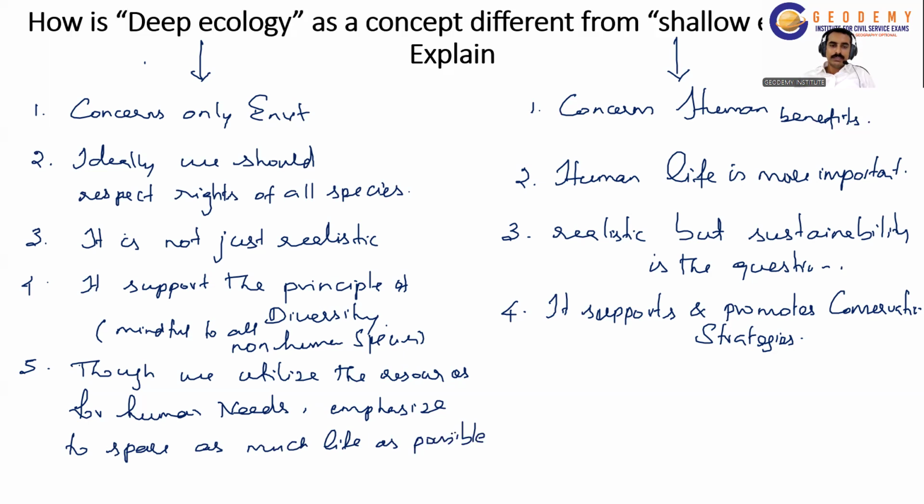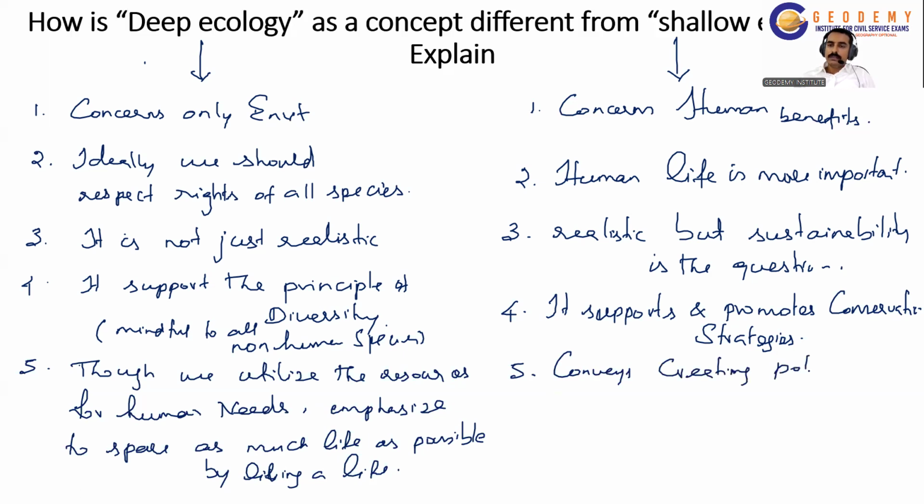That is, they are emphasizing the life of other species. So spare as much life as possible while living our life.